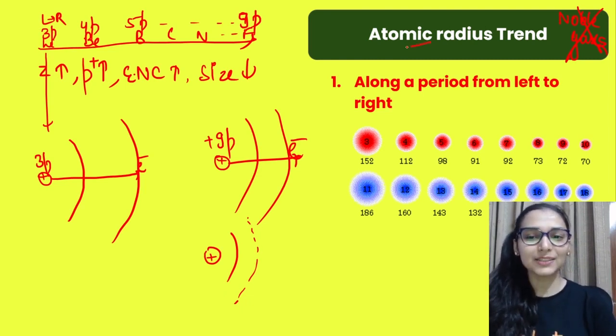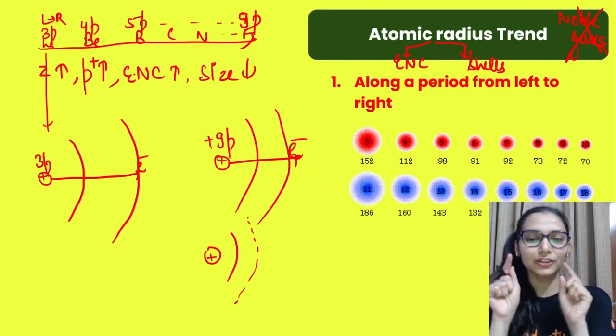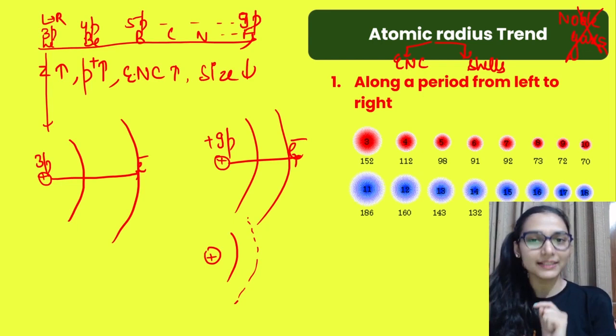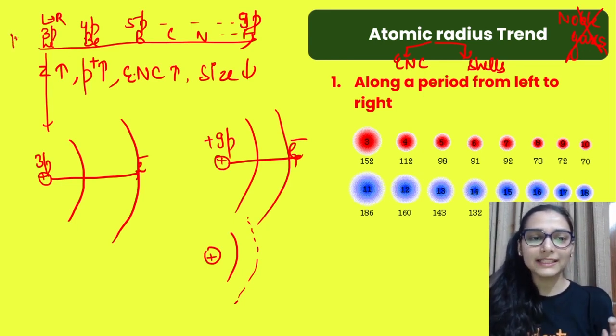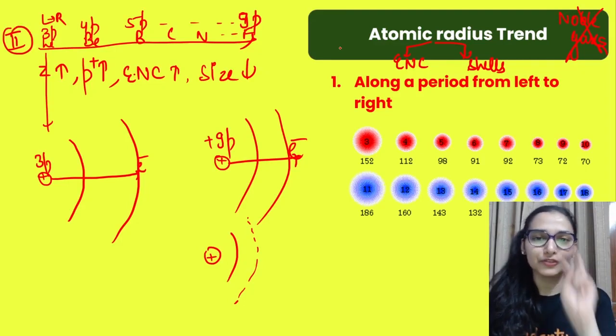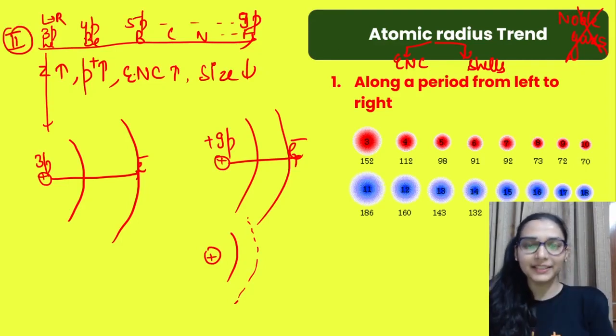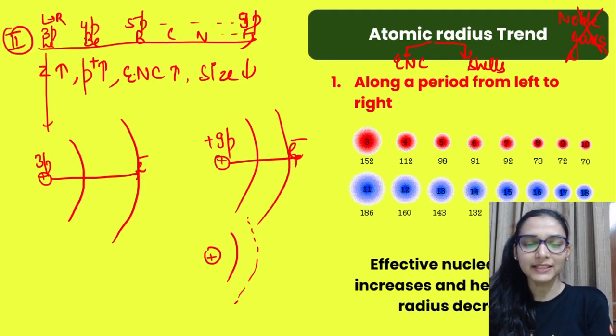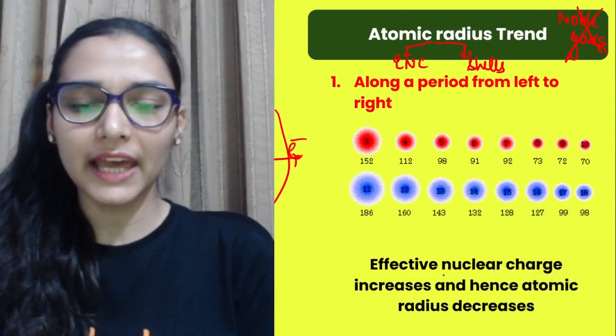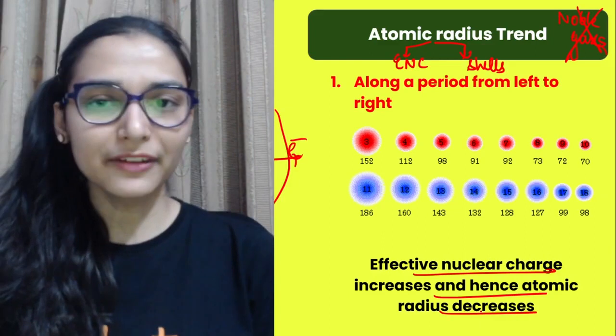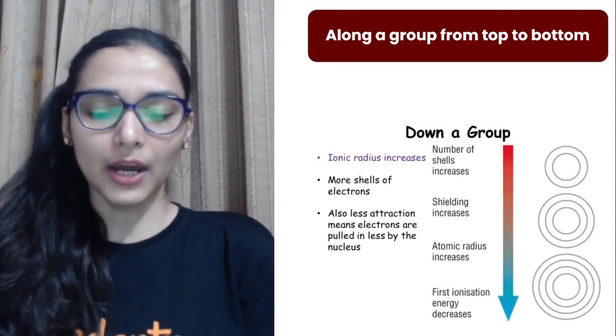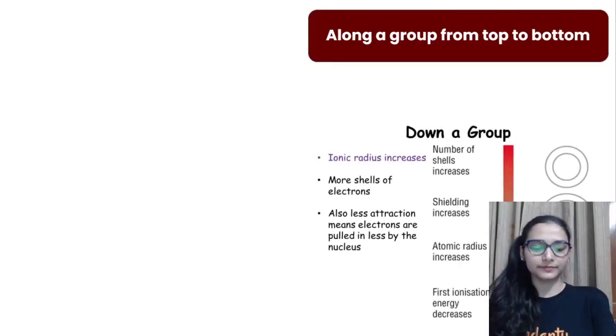So atomic size is basically affected by 2 factors: effective nuclear charge and the second is the shells. Effective nuclear charge we have seen is a dominating factor. Shells are same. Number of shells in a respective period will remain same. So all these second period elements have the same number of shells, that is 2. Kar sakte ho easily, that is not difficult I guess. Theek hai, we have written everything here, so download the PDF and just go through it. Now what is happening top to bottom?